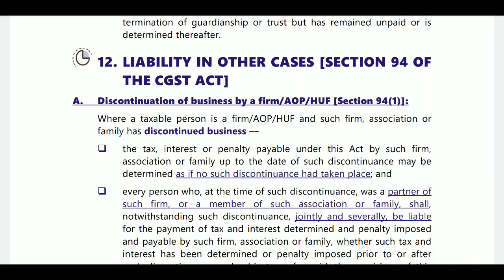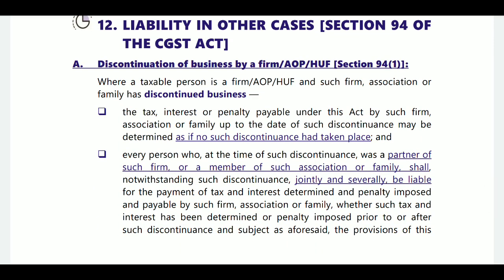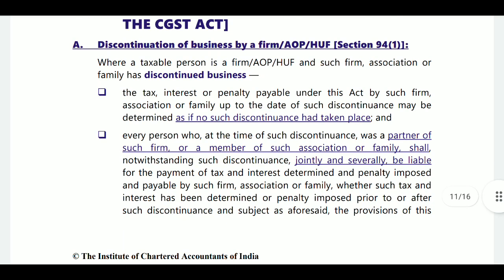Next, section 94. Section 94 is related to liability in other cases. Where a partnership firm, HUF or AOP business is discontinued, assessment can still be completed. Then partners from HUF or AOP on change in constitution will remain liable jointly or severally.